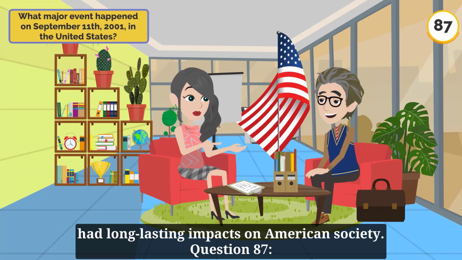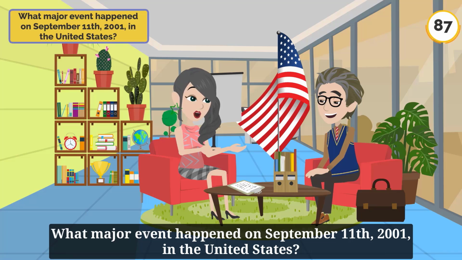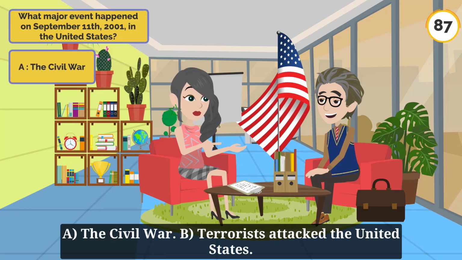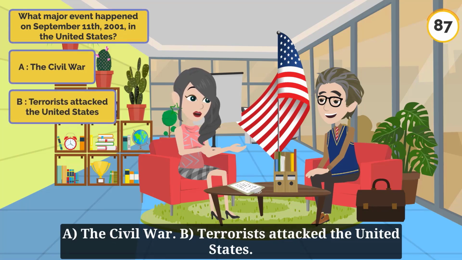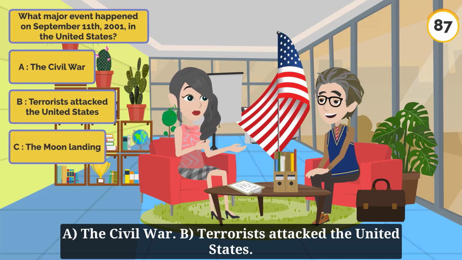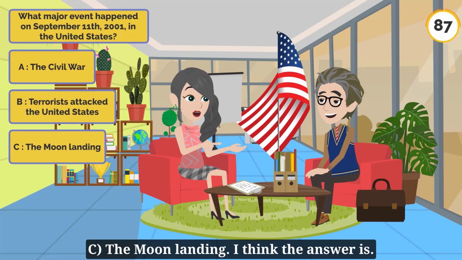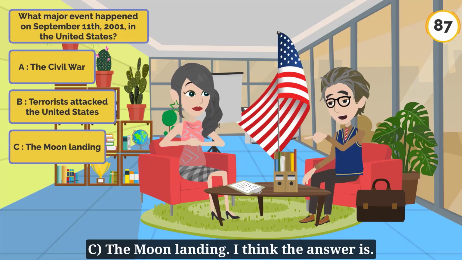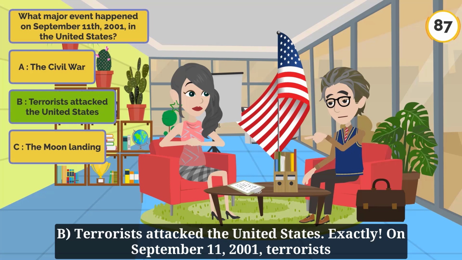Question 87. What major event happened on September 11, 2001 in the United States? A. The Civil War. B. Terrorists attacked the United States. C. The moon landing. I think the answer is B. Terrorists attacked the United States.